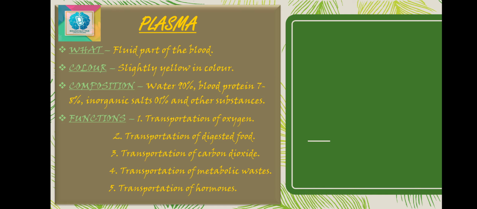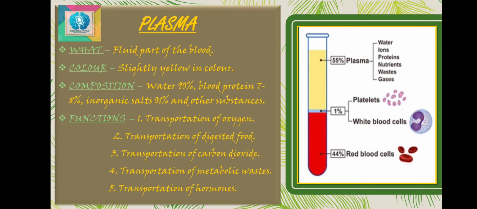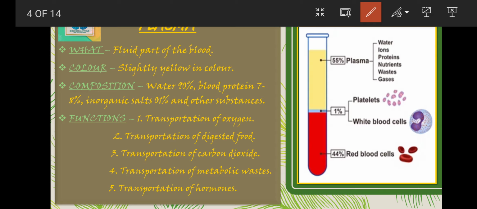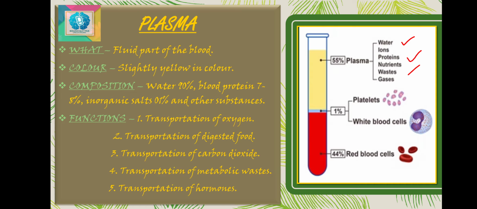Plasma. Plasma is the liquid portion of the blood, slightly yellow colored and alkaline, as shown in the picture also. It forms 50 to 60% of the total blood. It is sticky and slightly heavier than water. On seeing the composition, we can say that the plasma is made up of 90 to 92% water, 7 to 8% protein, 1% inorganic salts, and other substances and traces like glucose, uric acid, ammonium salts, hormones, amino acids, fatty acids, urea, etc.